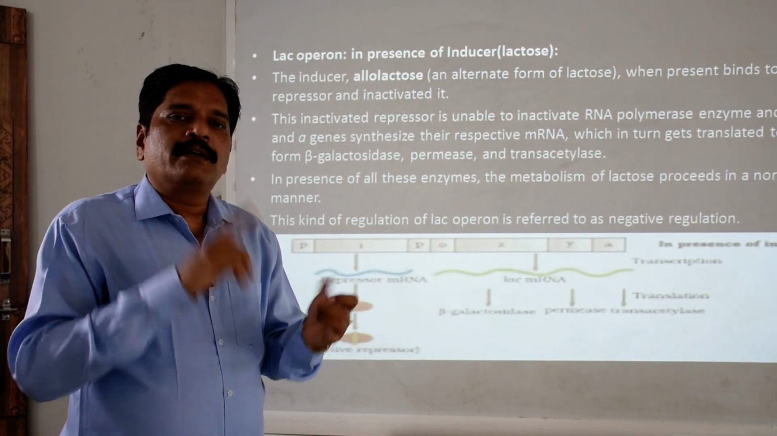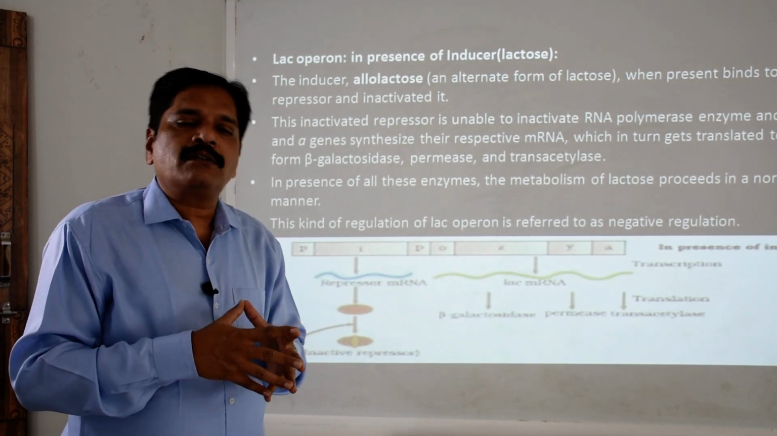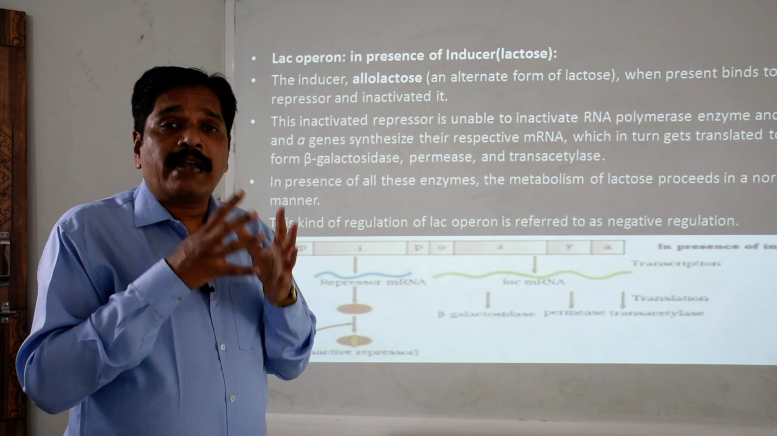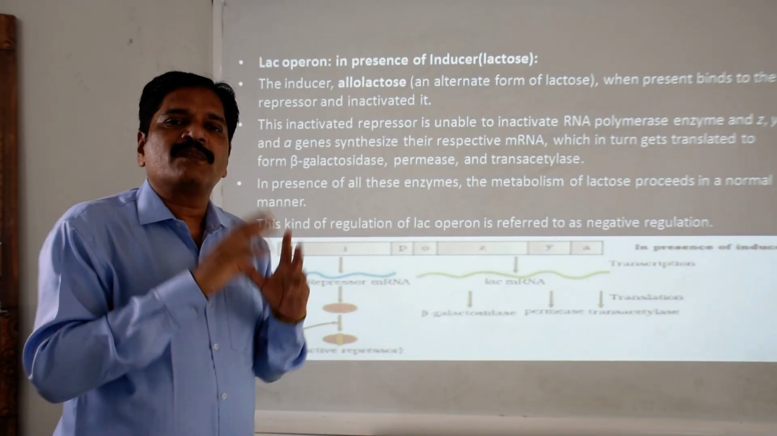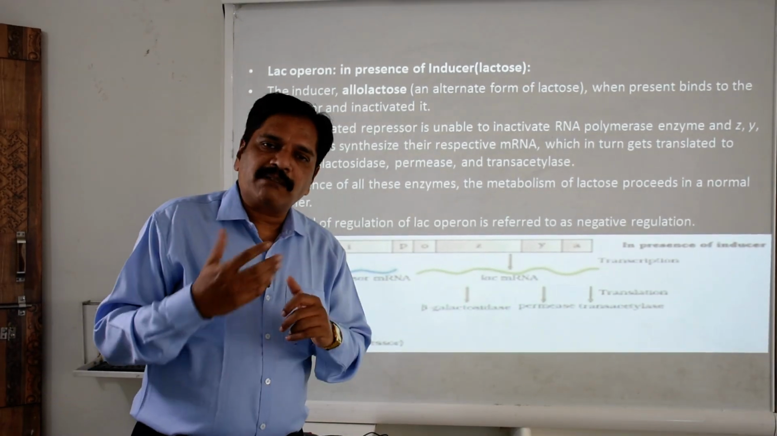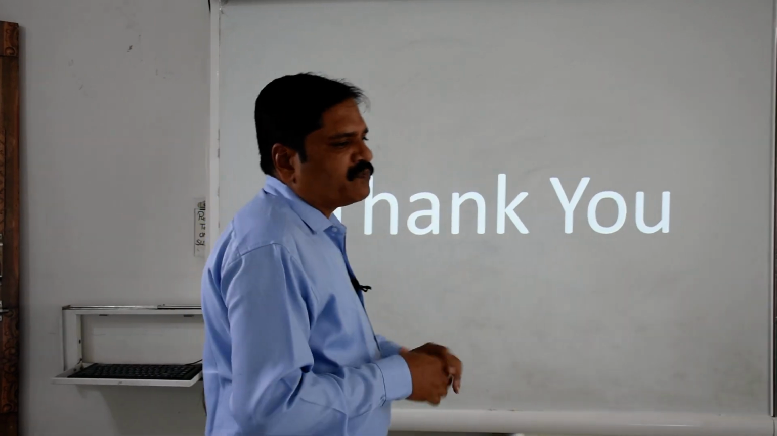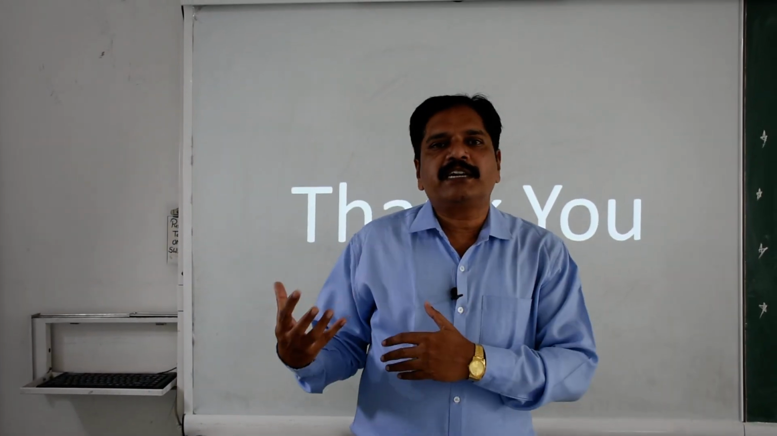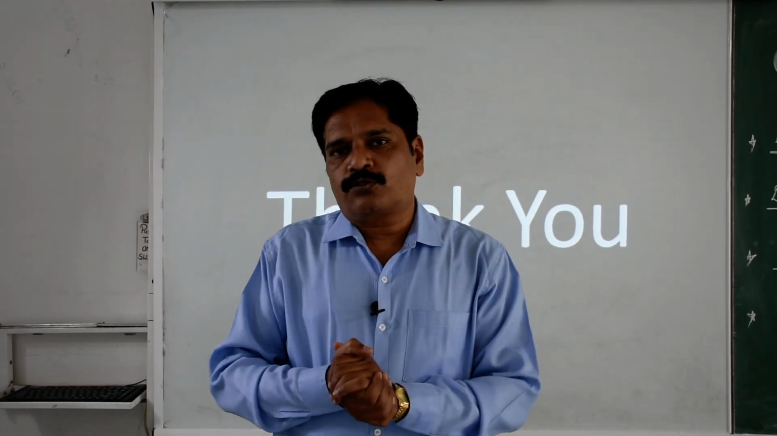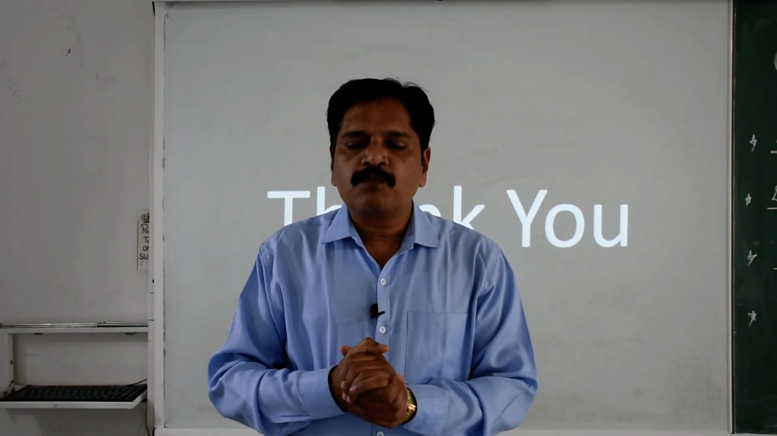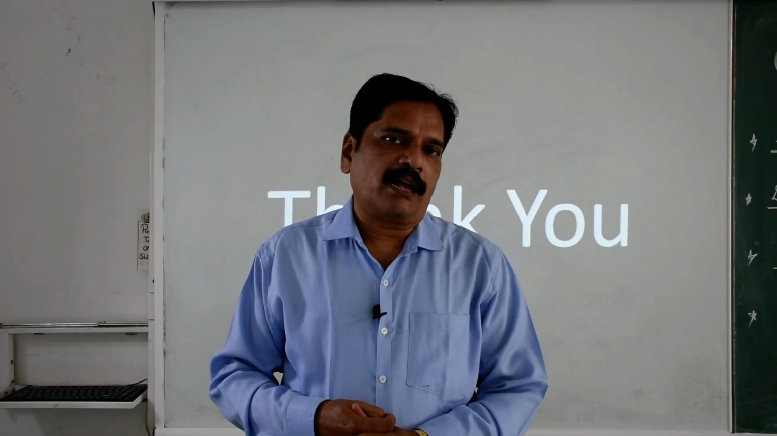So what do you observe? Two facts: presence and absence of lactose sugar. When lactose is absent, there are no catabolic activities. When lactose is present, it induces the whole genetic system and is responsible for the catabolism of lactose sugar. Okay, so this is all about gene regulation and the general genetic control of gene expression. Clear? I hope you learned it. And if you have any problem, then ask me.